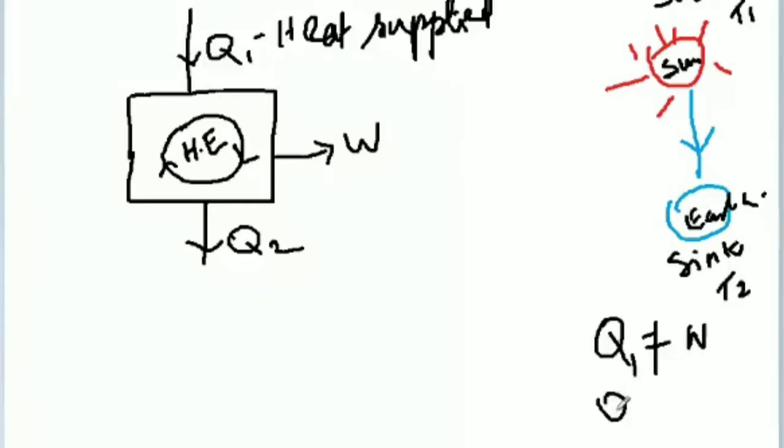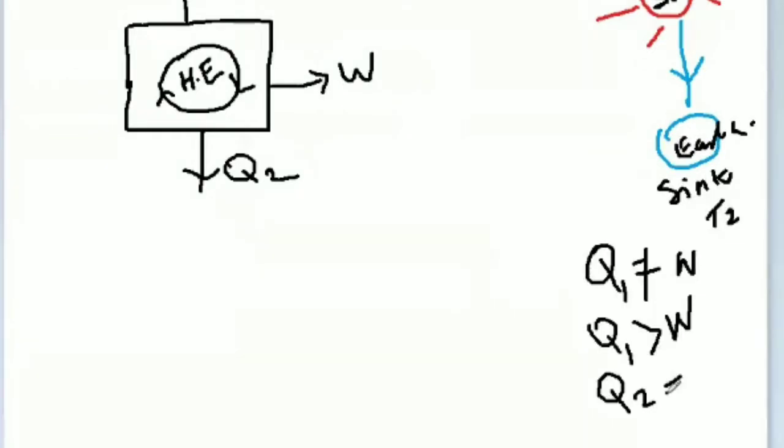So Q1 is always greater than W. And in real time, Q2, the heat rejection, never becomes zero. Q2 is always greater than zero.